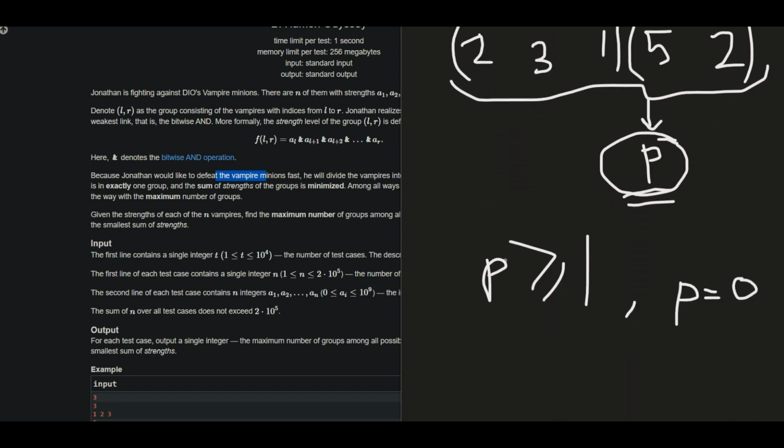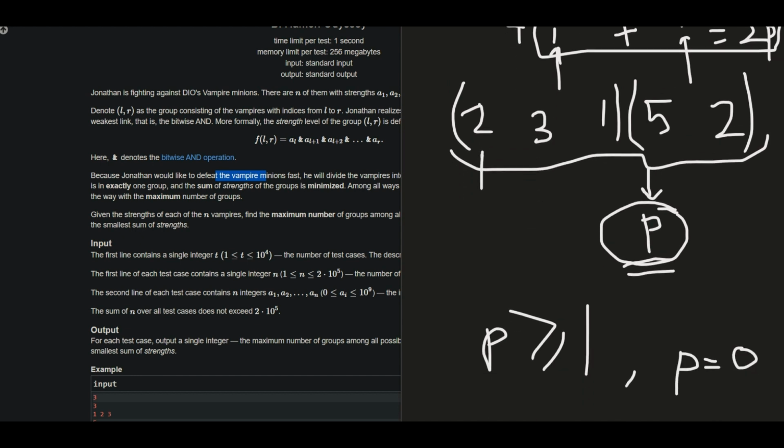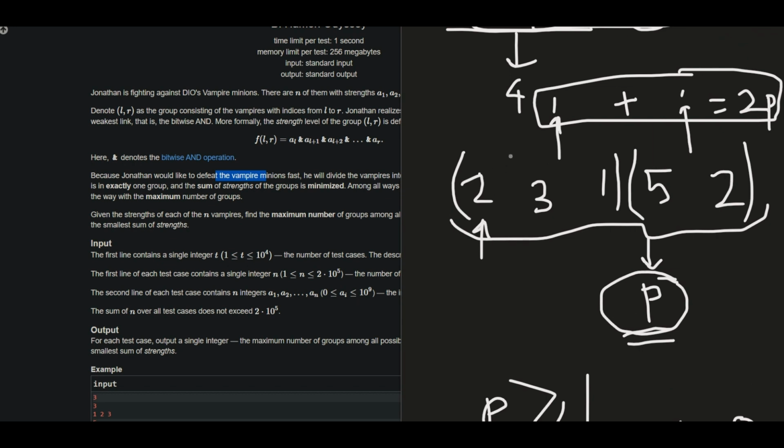So how should I split the array? I can start iterating from the first element and keep on taking the bitwise AND of each element as I move forward. After reaching an element, if the bitwise AND turns out to be 0, then I can start a new segment after that.